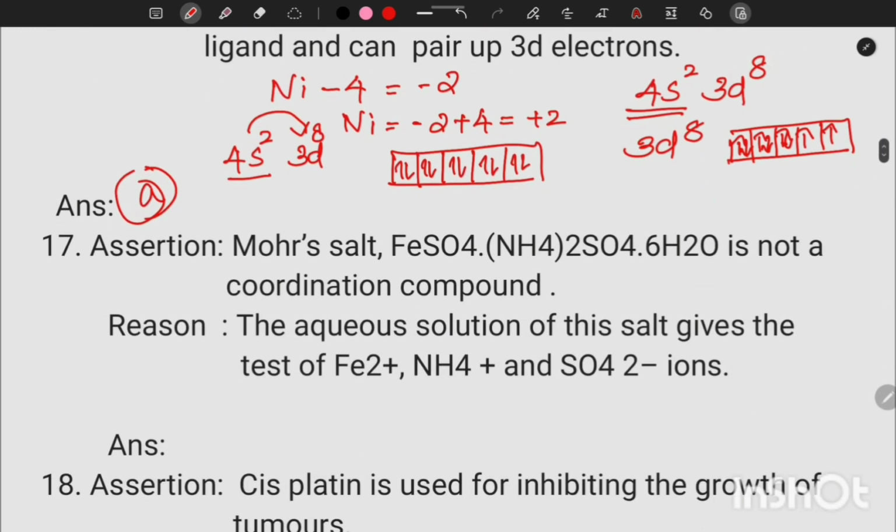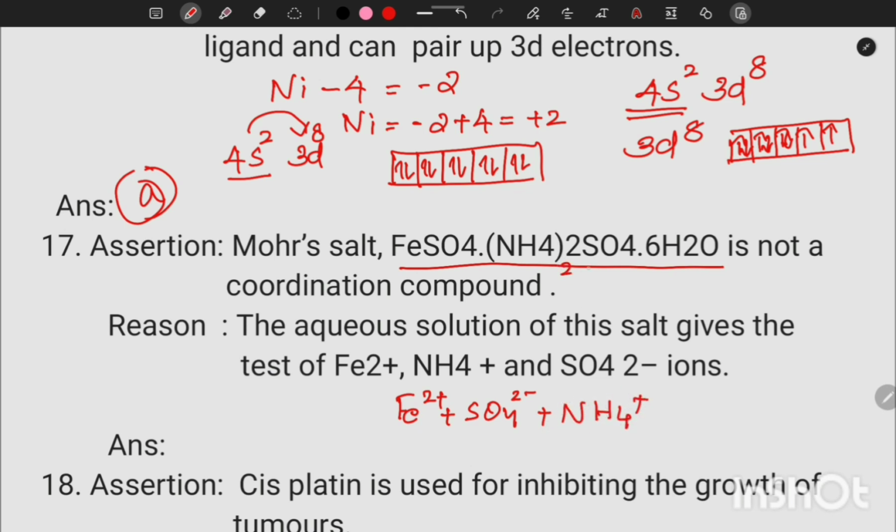Next question. Mohr's salt is not a coordination compound. The aqueous solution of the salt gives the test for Fe2+, NH4+, and SO4 2-. Mohr's salt is a double salt which is completely ionizable into Fe2+, SO4 2-, and NH4+, two NH4+ and two SO4 2-.